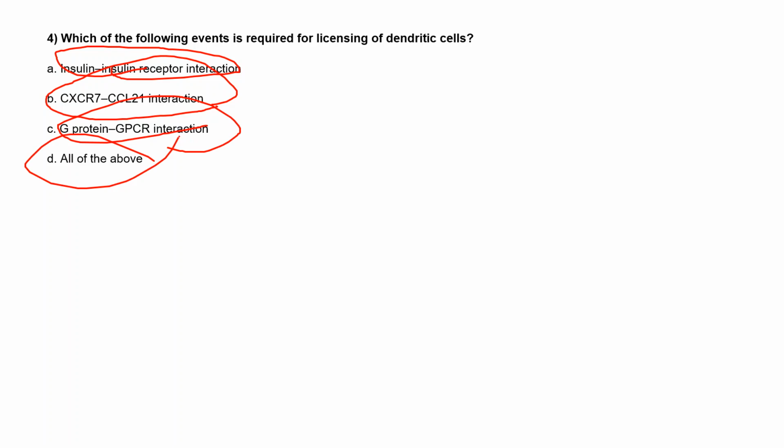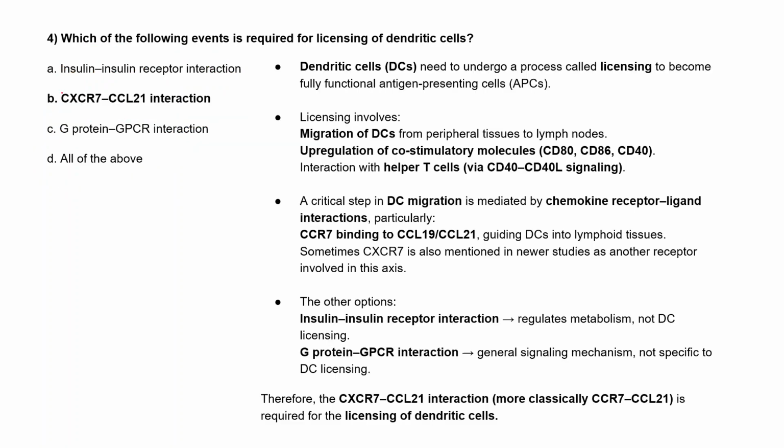Any guesses? Option B. Okay, you are right. Very good. This CXCR7 CCL21 interaction is a very important event in licensing of these dendritic cells.